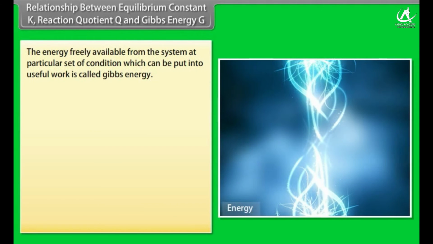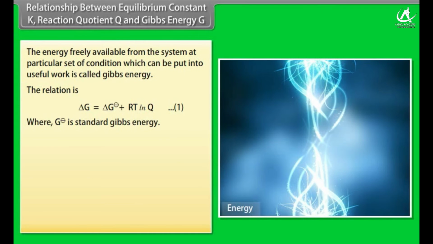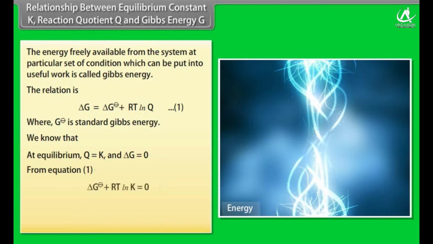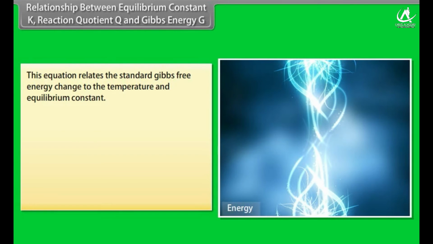Relationship between equilibrium constant K, reaction quotient Q and Gibbs energy G. The energy freely available from the system at a particular set of conditions which can be put into useful work, is called Gibbs energy. The relation is, name it as equation 1, where delta G standard represents standard Gibbs energy. We know that at equilibrium Q is equal to K and delta G is equal to 0 from equation 1. Rearranging gives, this equation relates the standard Gibbs free energy change to the temperature and equilibrium constant.